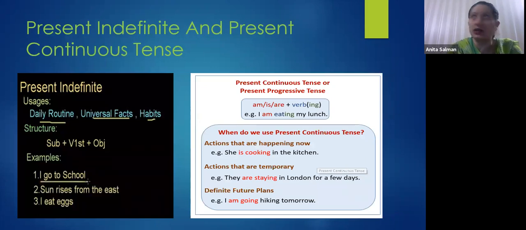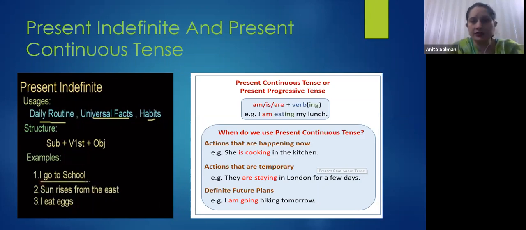This is your grammar part C. Right, make the present indefinite or present continuous sentences as you have read it and you have already done it in detail in your class 9th. Right, I'm just quickly going to revise the structure of present indefinite tense and present continuous tense.